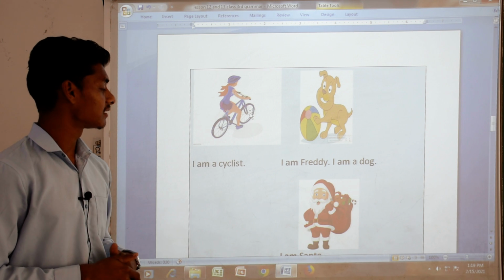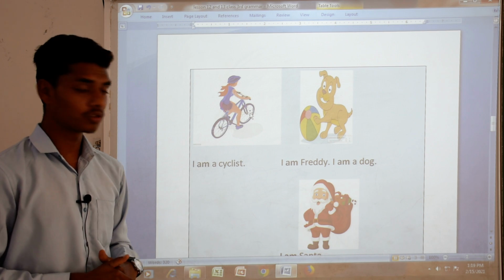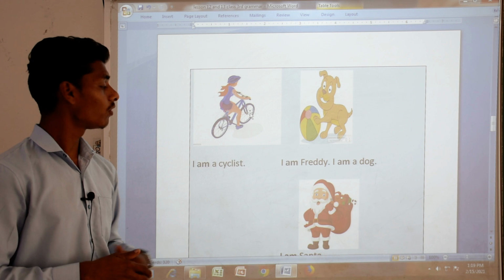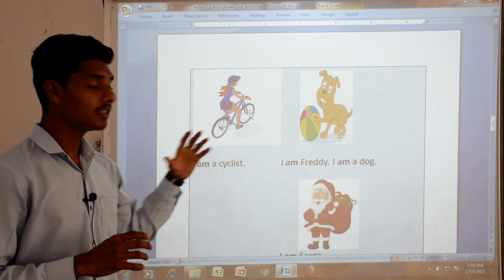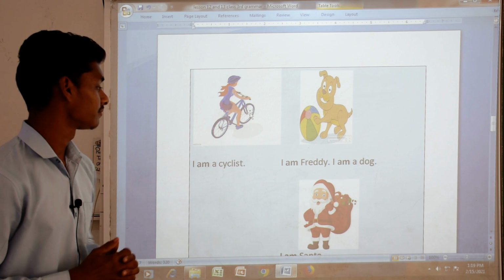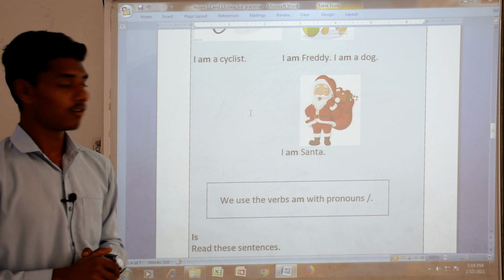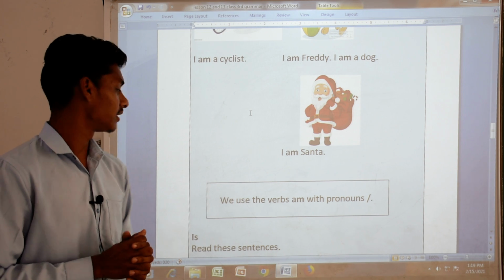Next, in the second sentence, I am Freddy, I am a dog. Here the dog is also saying about itself. What is its name? Freddy. And what is he actually? He is a dog, means it's an animal. I am Santa. Here also the person Santa is talking about himself.